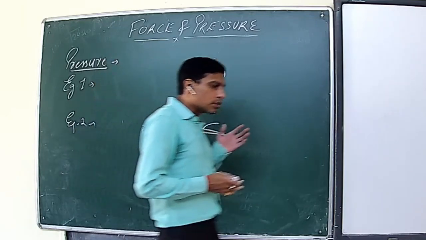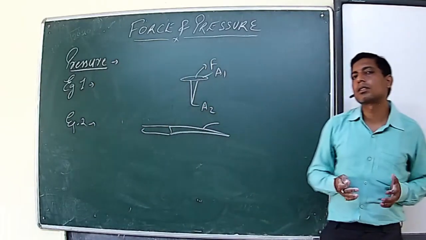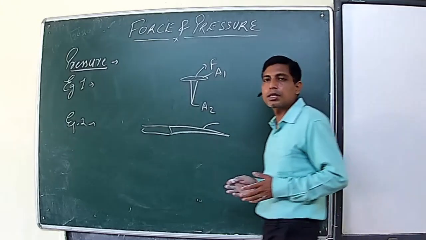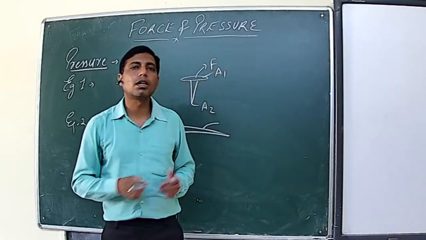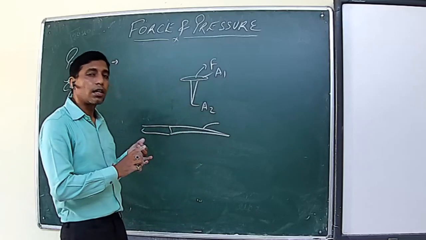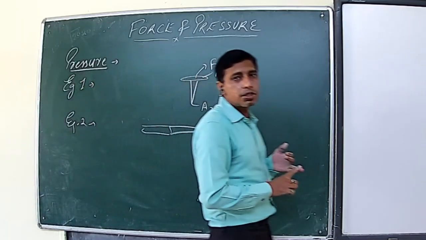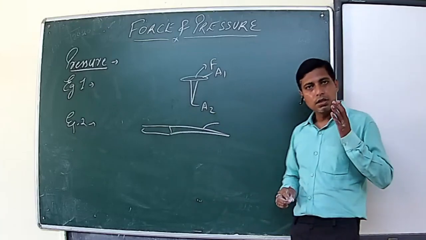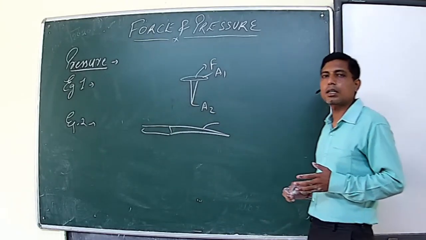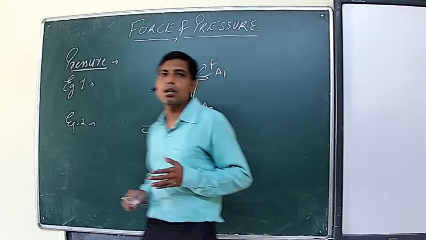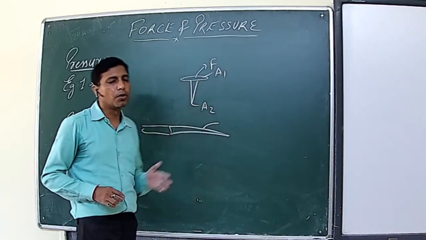Why? Because the sharper the knife, the lesser the surface area, the more pressure it can exert. Similarly for a chisel, and in an axe, wherever there are cutting edges, they are always kept very sharp so that they have very little surface area of contact and can exert more pressure on application of very little force.